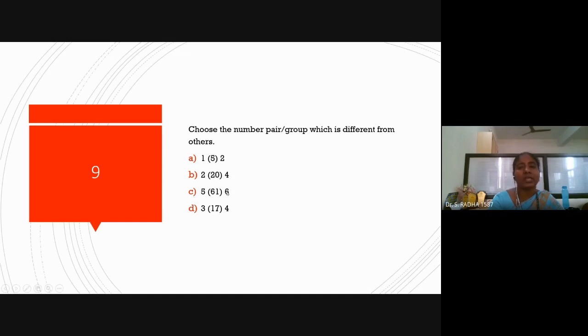Next, 6 square is 36 and 5 square is 25. 36 plus 25 is exactly 61. But here 4 square 16 plus 3 square 9 should be 25, but it is 17. Option D is not following the logic. On either side, numbers should be squared and added, then the center number should come.